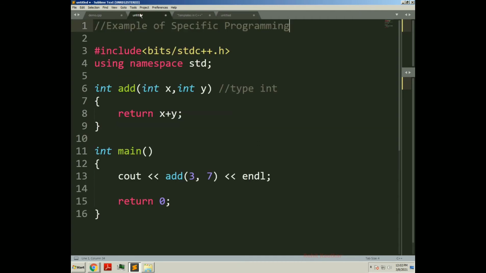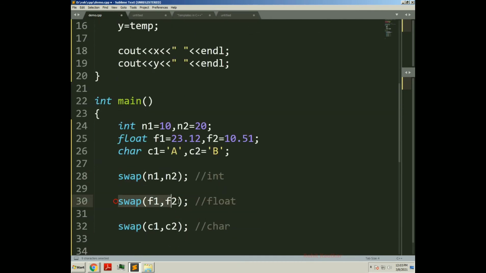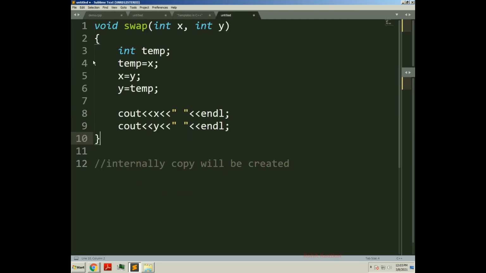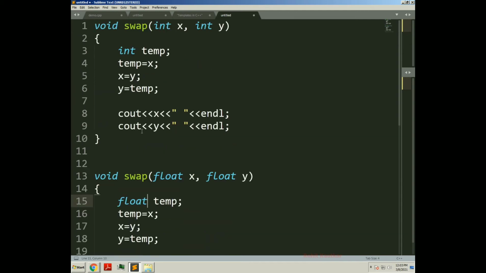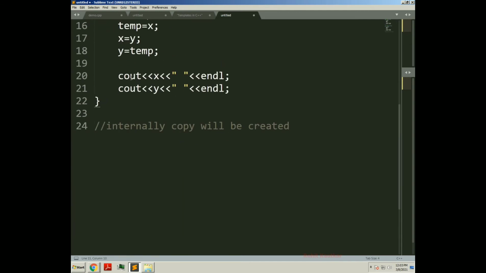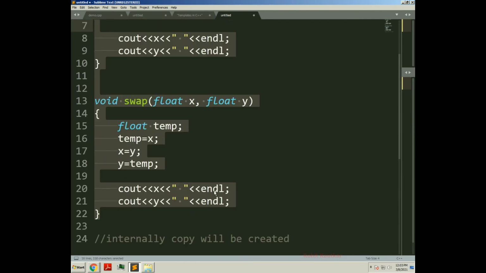In the same way, whenever you invoke this swap function for float, it will create a float copy for the float data type, meaning it will replace this data type with float. This copy will be internally available. It is not visible to the user, it will be internally available within your source file whenever you compile your code.